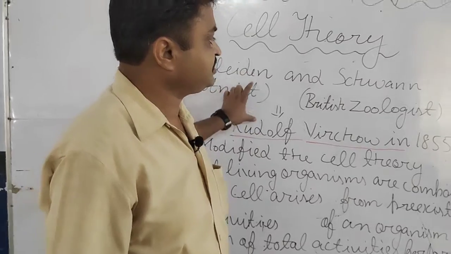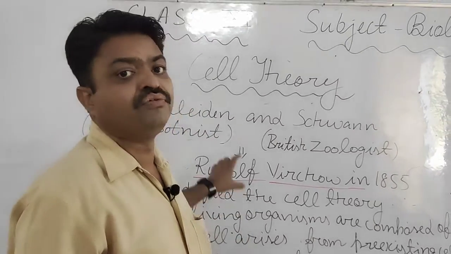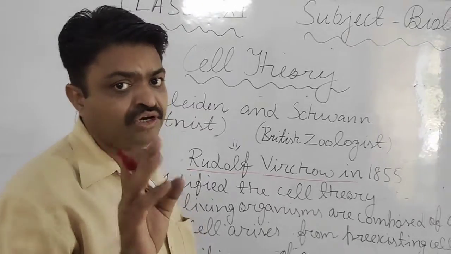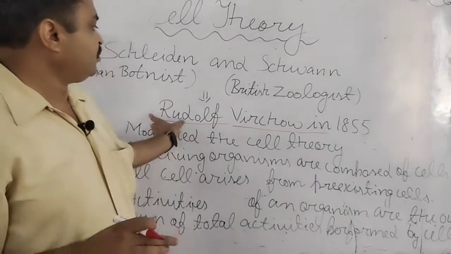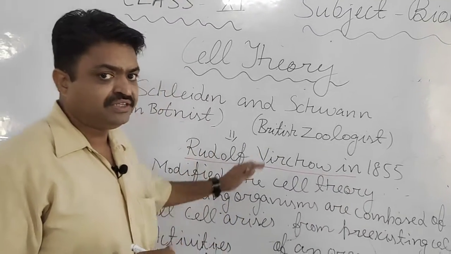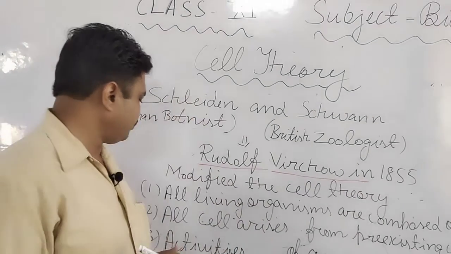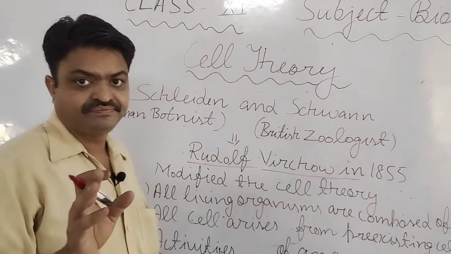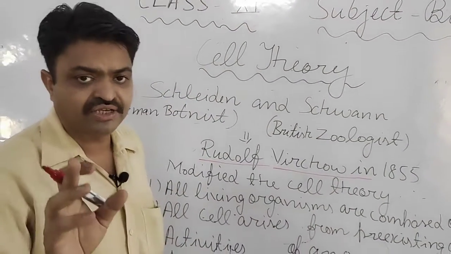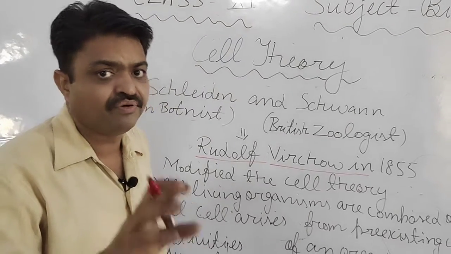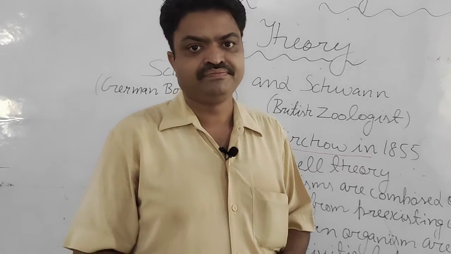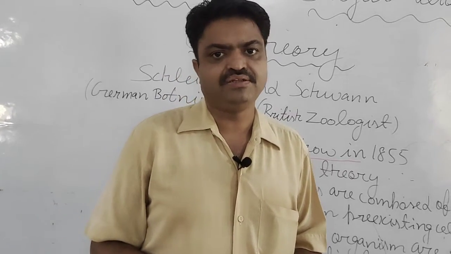So it is about the cell theory. So what will you learn? Who gave the cell theory? Schleiden and Schwann. Who concluded their study? Rudolf Virchow in 1855. And what is the main point of the cell theory? That the activities that are performed by the living organisms, all those activities are the sum of the interaction of the cells, student.